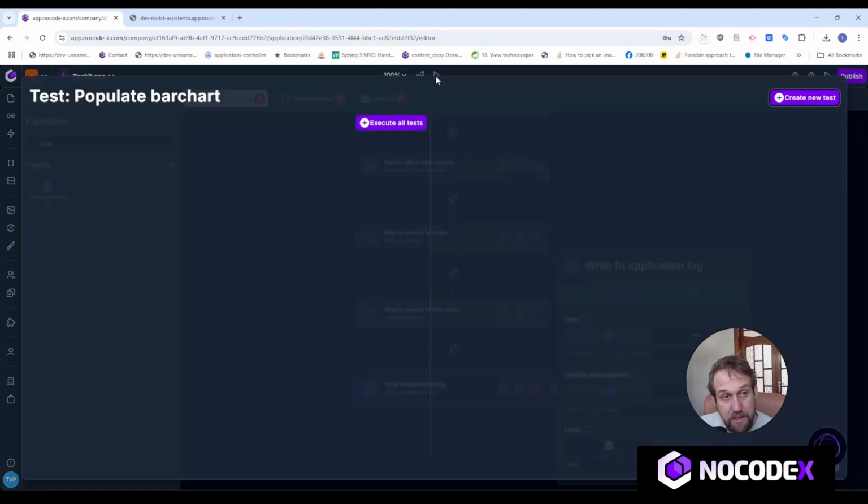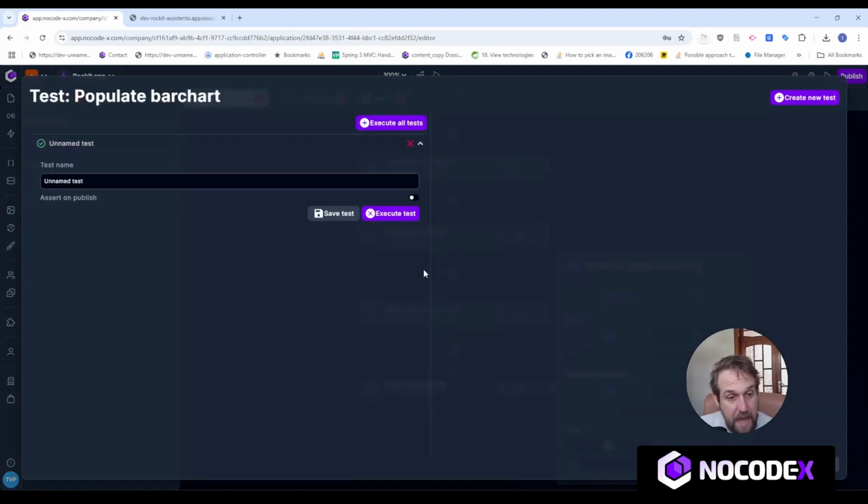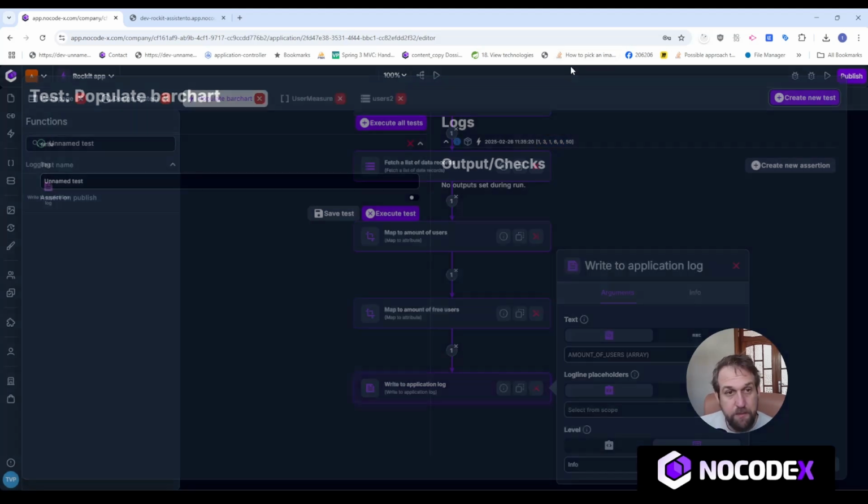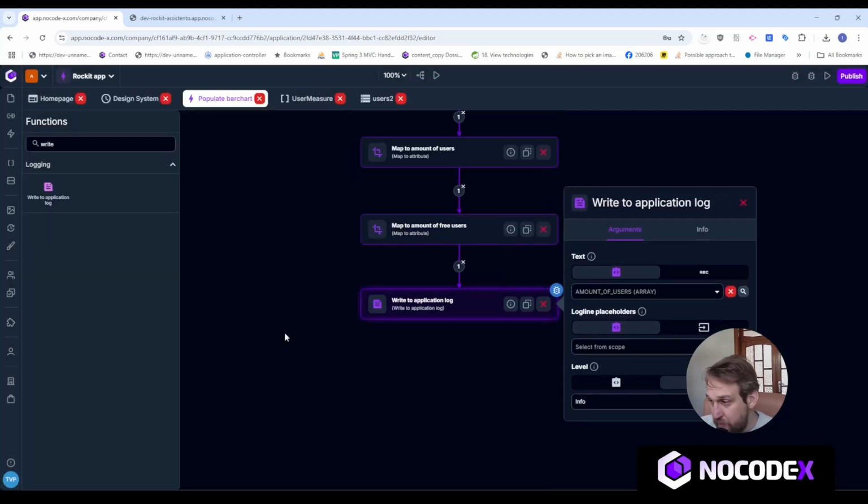Another way of doing this is just opening the test screen and then executing the test, which will allow me to execute the action real quickly. And as you can see here, I have some application logs, which has a list of numbers. So now the next thing for me to do is to transform that list of numbers into a semicolon separated piece of text.